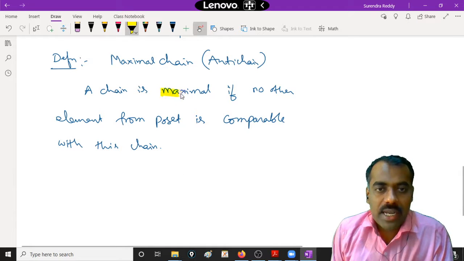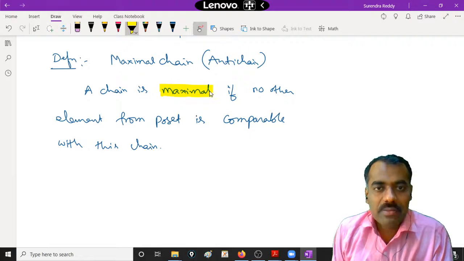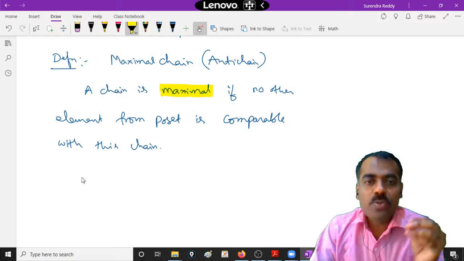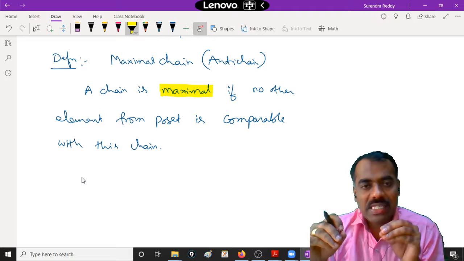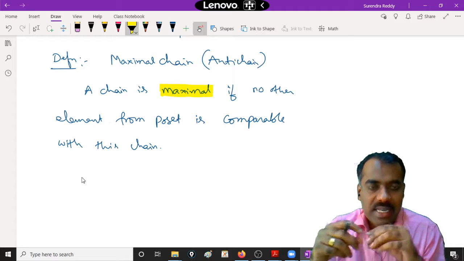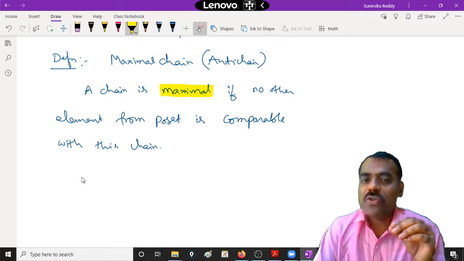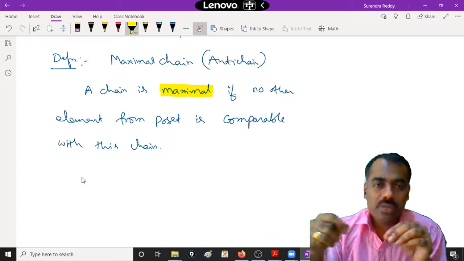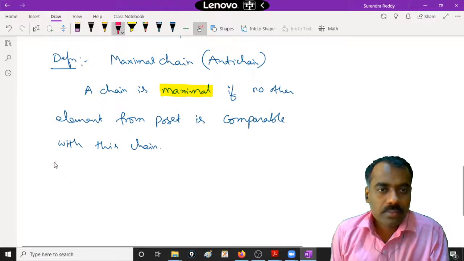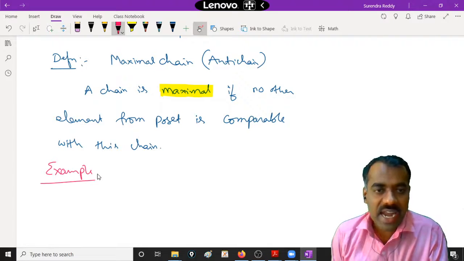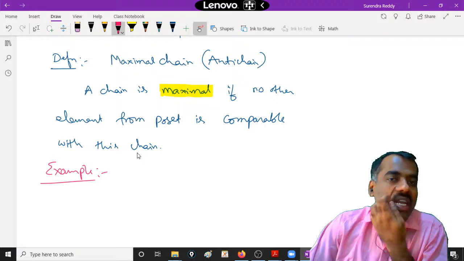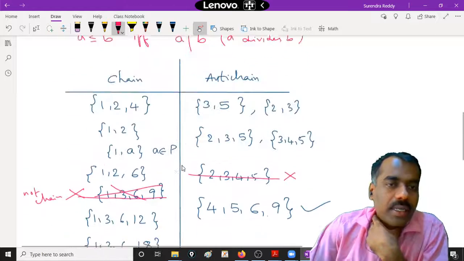So let me write again what is meant by a maximal chain. Whatever chain you have, if you cannot put more elements into that, then we say that the chain is maximal. Is the definition clear? A chain is said to be maximal if you cannot attach more elements to that chain. Okay, let's see some example. Similarly, you can define it for an anti-chain. An anti-chain is said to be maximal if no further elements can be put into that given anti-chain, right?